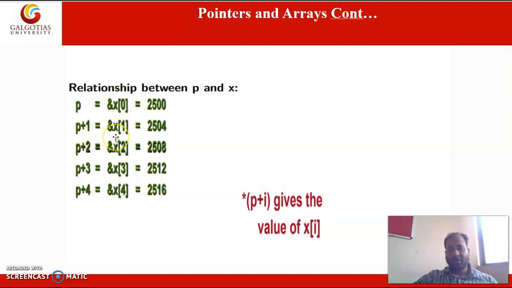P plus 2 will point to the third element, p plus 3 to the fourth element, p plus 4 to the fifth element. On the right side you can see the initial address is 2500 and the next one is 2504. So 4 bytes have been incremented. In a similar way, 4 to 8, 8 to 12, 12 to 16. So here it is taking 4 bytes.